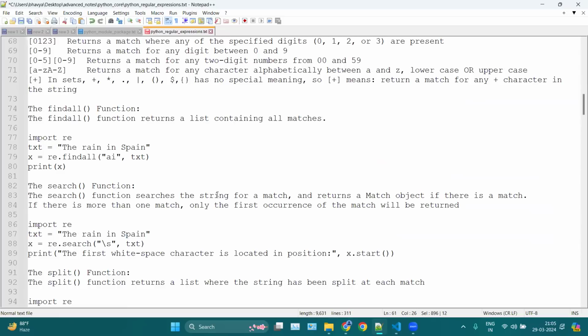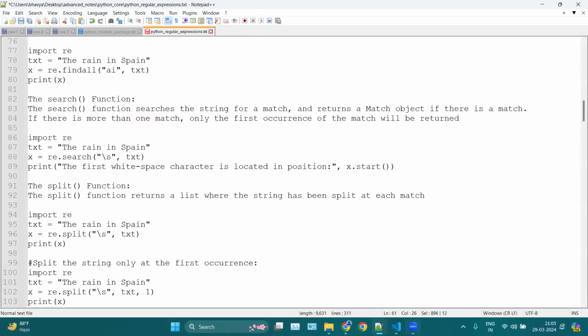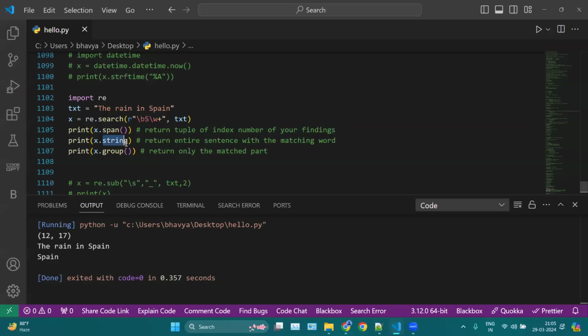Secondly, what kind of operation you want to perform or what you are exactly finding, that you can use. You can use span for the index number. If you are looking for the entire line, then you can use string. For the group, if you are looking for only that match part. So here you can see the difference in three.